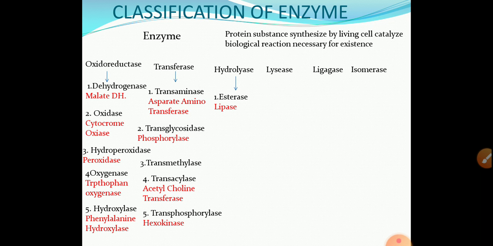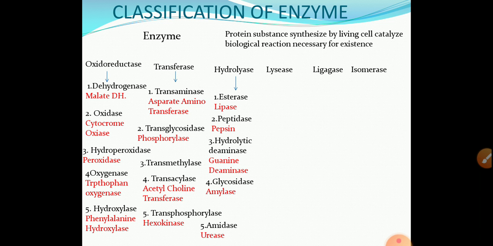Then hydrolases are again classified into several subclasses. First is esterase, example lipase. Second is peptidase, example pepsin. Third is hydrolytic deaminase, example guanine deaminase. Fourth one is glycosidase, example amylase. And fifth one is amidase, example urease.